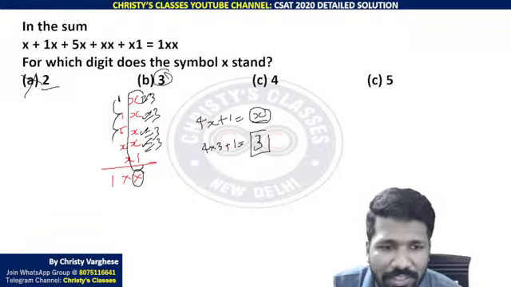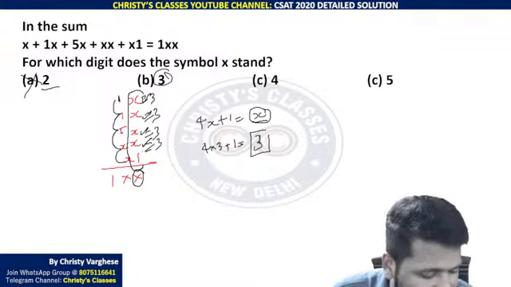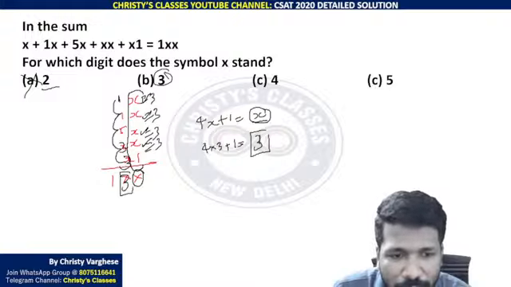2 plus 5 is 7. 7 plus x plus x. What is the x we got? 3. 7 plus 3 plus 3, that is 13. 13 means here also 3. That is making proper sense now. Here also you are getting 3, and 1 carried over. That 1 will come here.